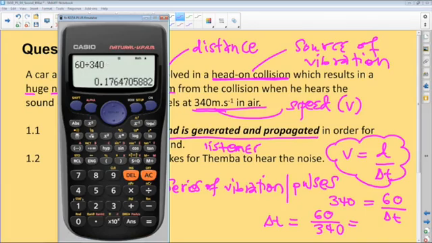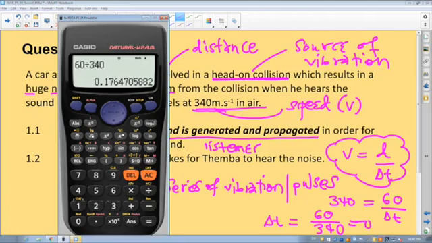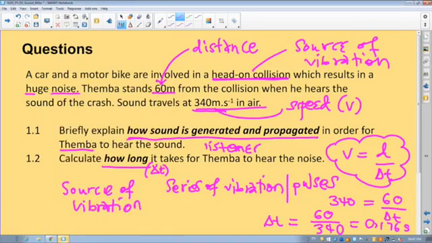Okay, it's 0.176, 0.176 seconds. So this is our time. If I can clear that, it equals 0.176 seconds. So that is the time it takes Timbre to observe that sound. Let's look at the further questions.